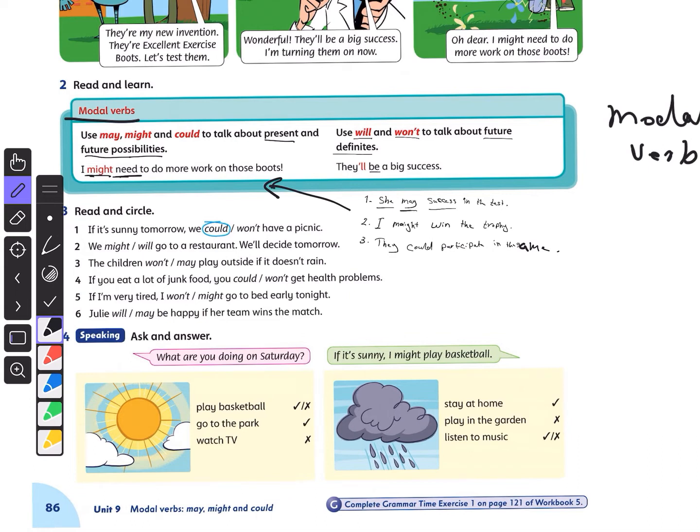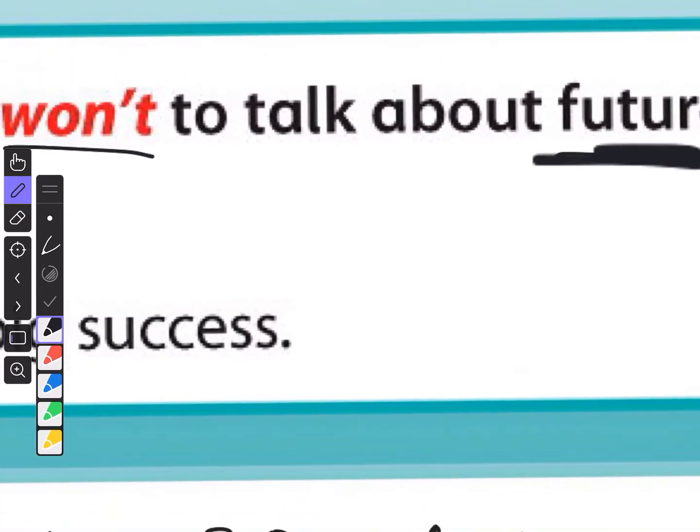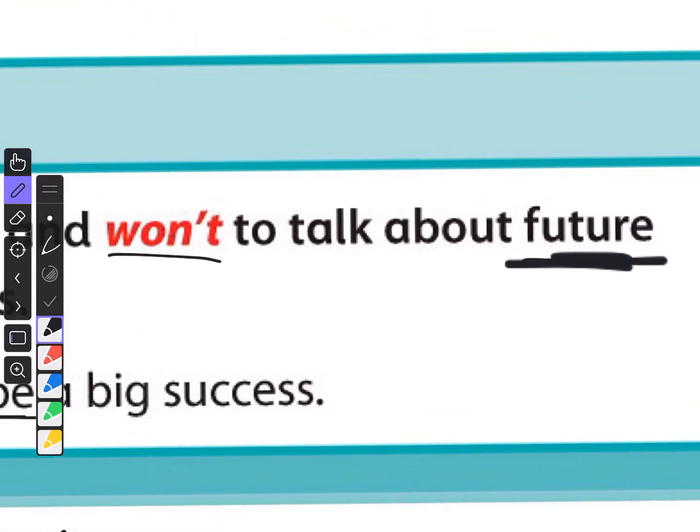Now I write some examples for you about will and won't for future definites, when I'm sure about something that will happen in the future. For example, he will go to the meeting, or he won't go to the meeting.